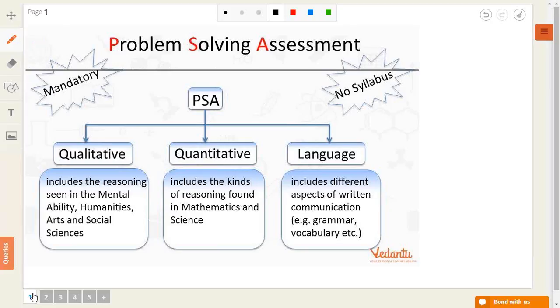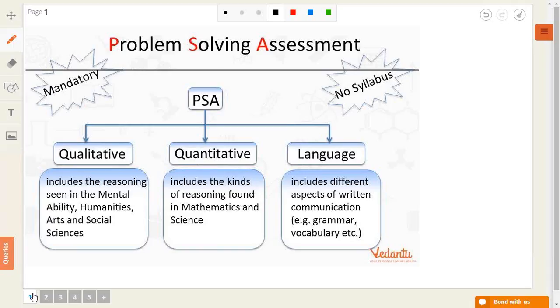Everyone, this video is the information about PSA. As we all know, PSA is a problem-solving assessment which was introduced by CBSE in the year 2012, and this is a compulsory exam which is to be given by the students of class 9 and 11, and if the student doesn't fare well, the student can repeat the exam in class 10th as well. So let us see what is the marking scheme and all about PSA.